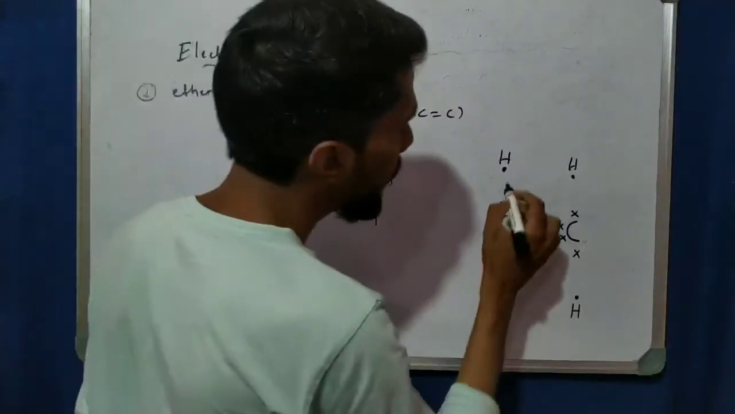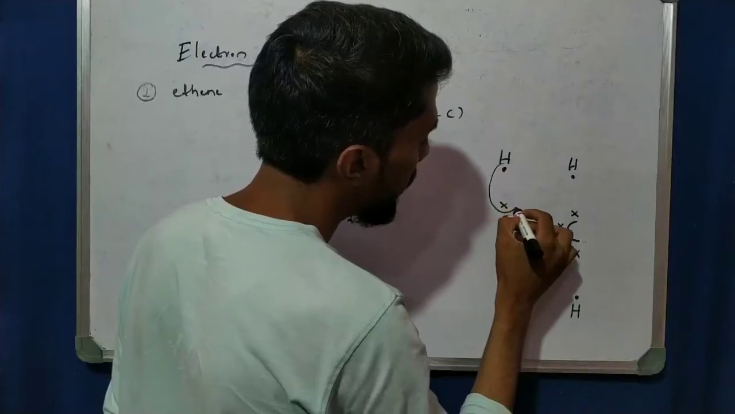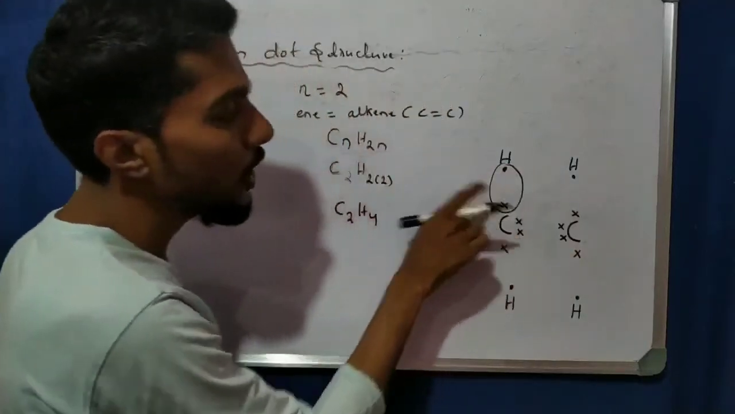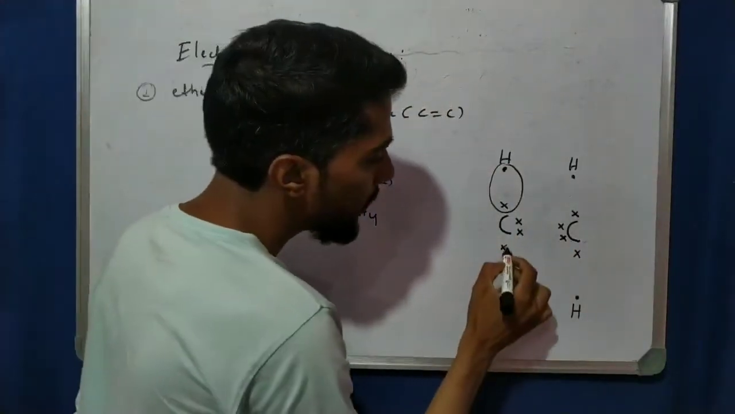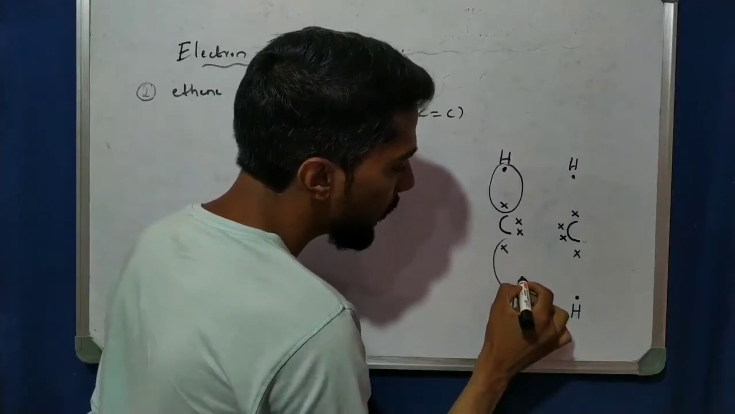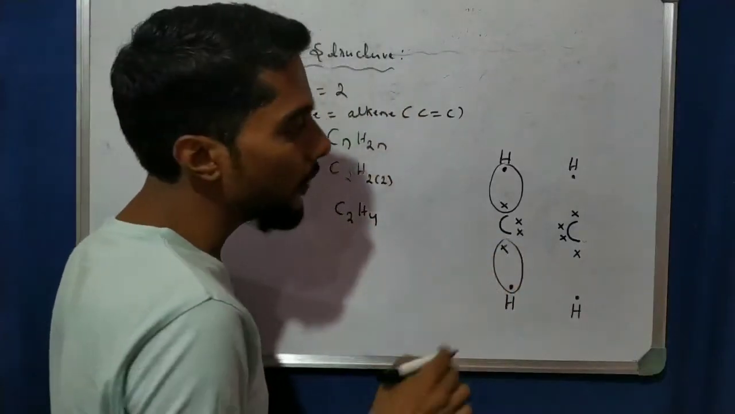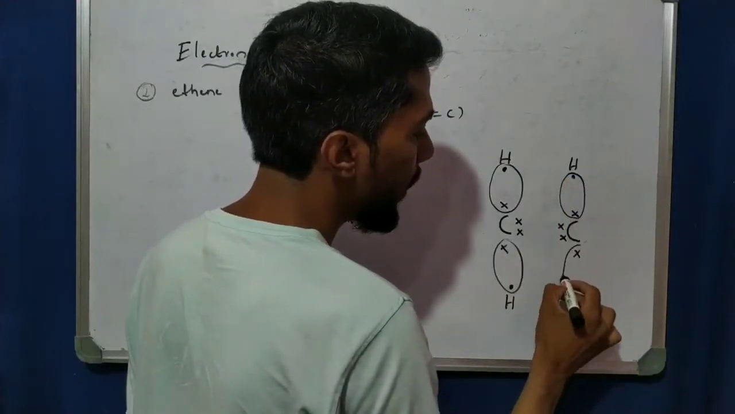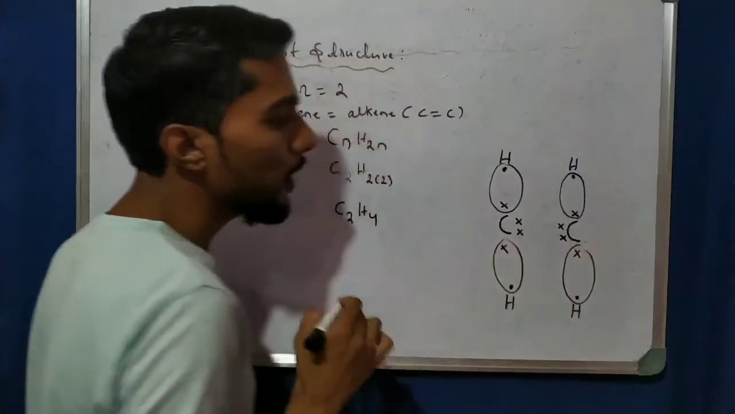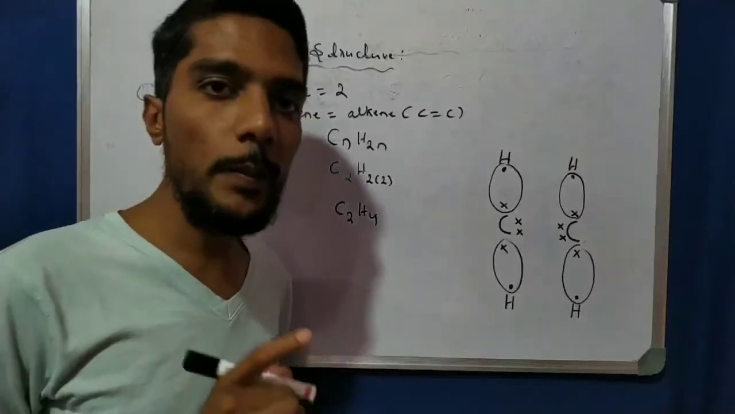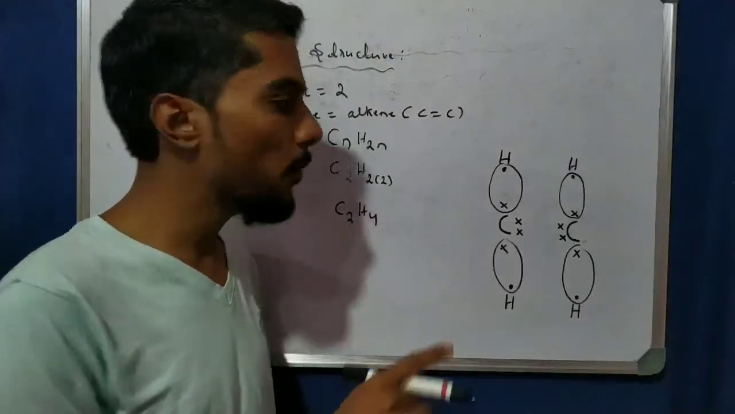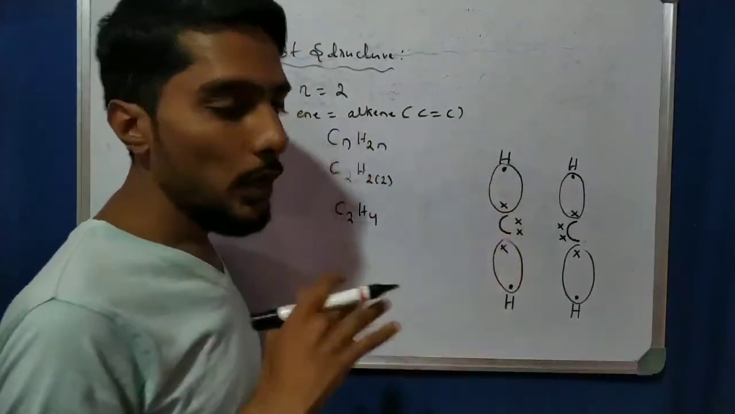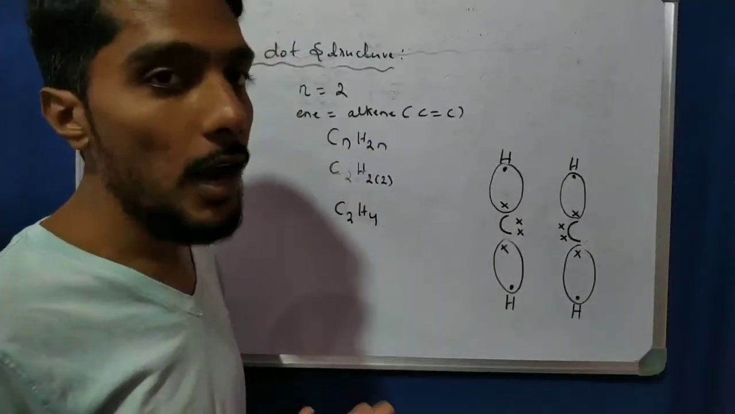Now see one by one. So it is easy to make the first hydrogen. See here, the hydrogen and carbon share 1 electron. Okay, and then here the carbon and hydrogen share one electron, so hydrogen is satisfied. Now here also the same, the hydrogen and carbon share one electron. Now the hydrogen is stable by completing the first orbit with 2. Now it is time to make the carbon stable.